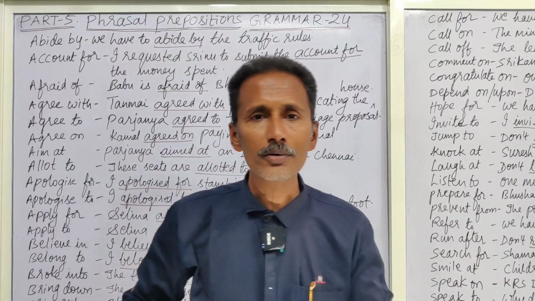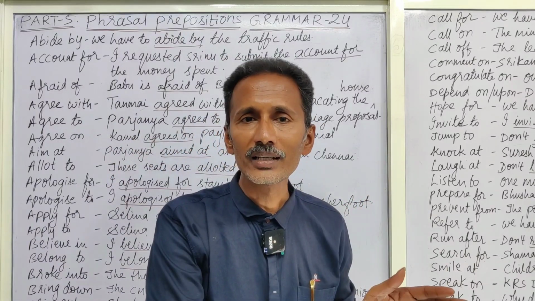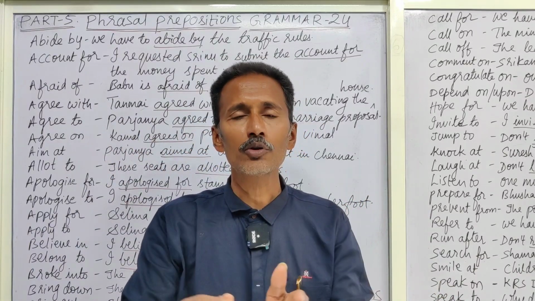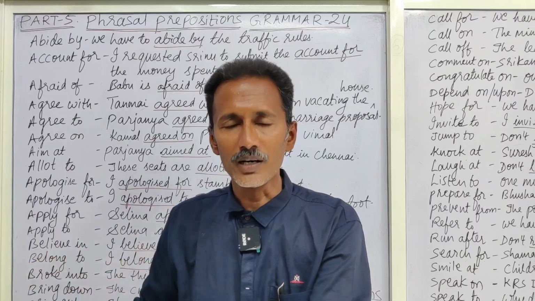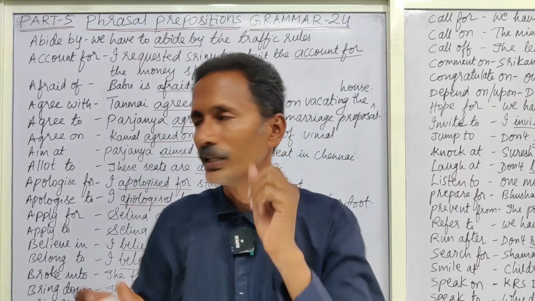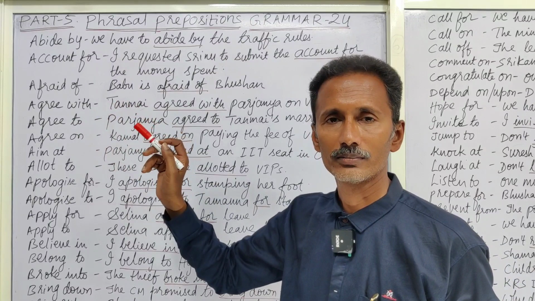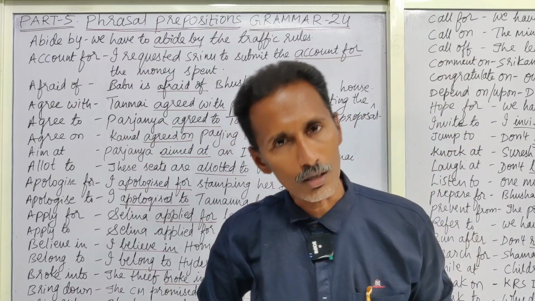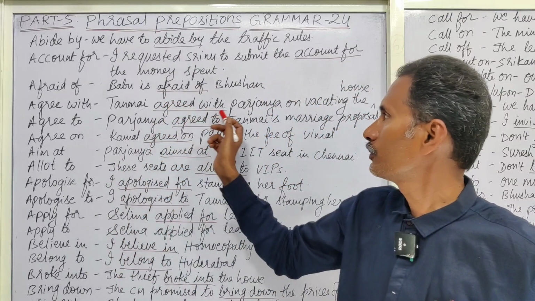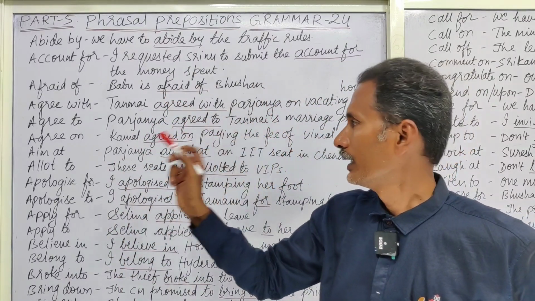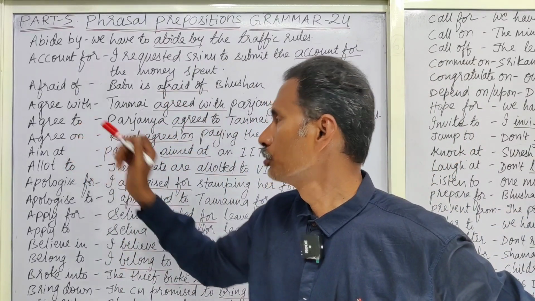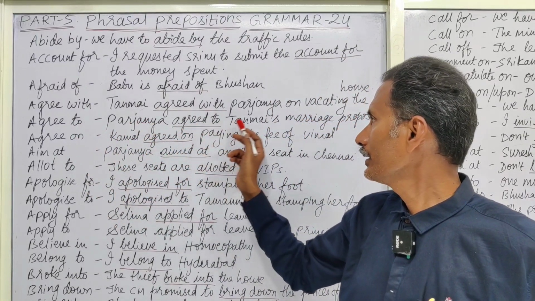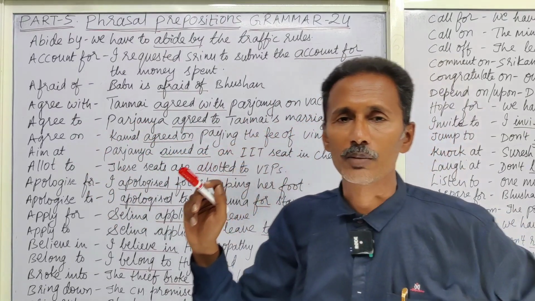Next one, agree with. When we want to say that this person has come to an agreement with this person on a particular issue, then we have to use agree with. Tanmay agreed with Parjanya on vacating the house. Next one, agree to. Parjanya agreed to Tanmay's marriage proposal.